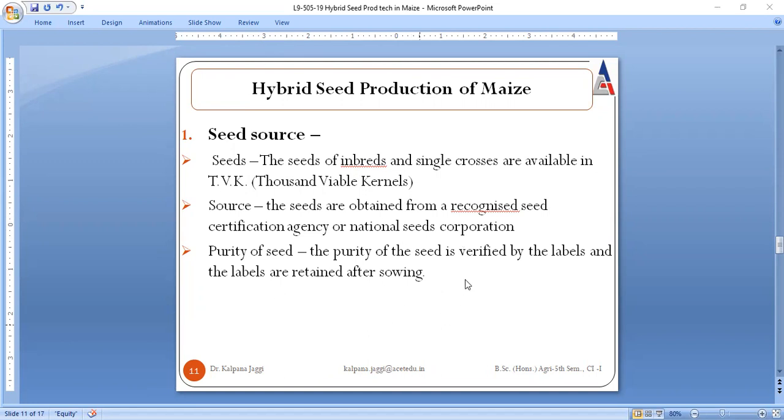Even after procurement of seed from a recognized university, you must check the information available on the label, right? Because the label is attached immediately to the seed bag.